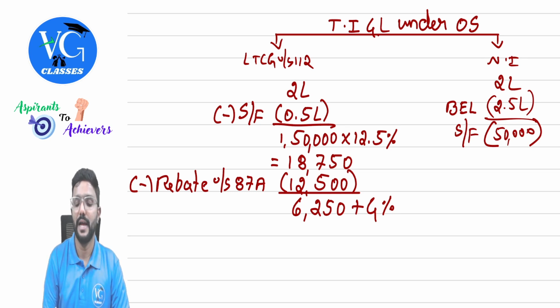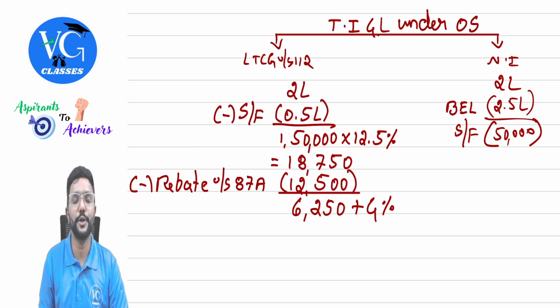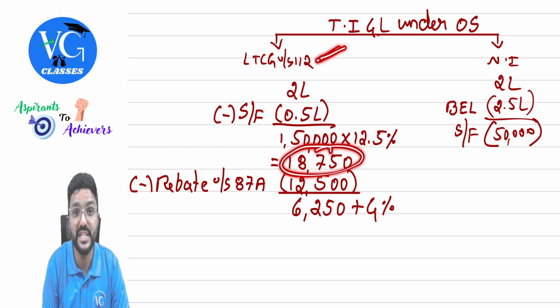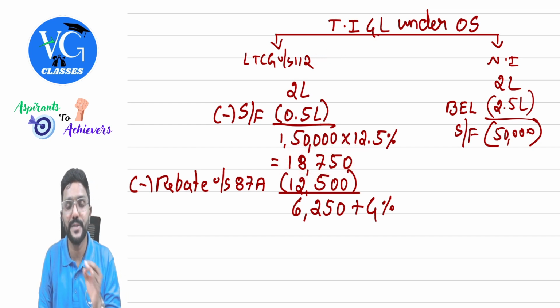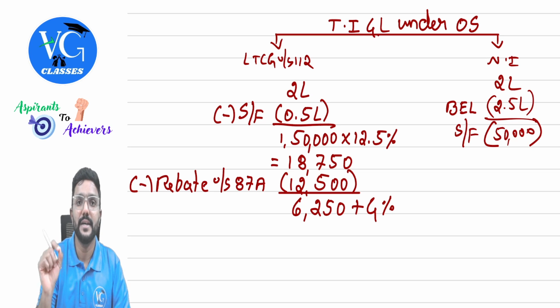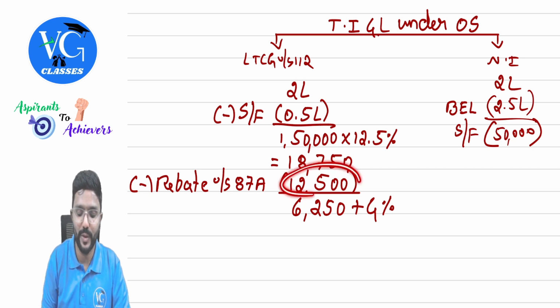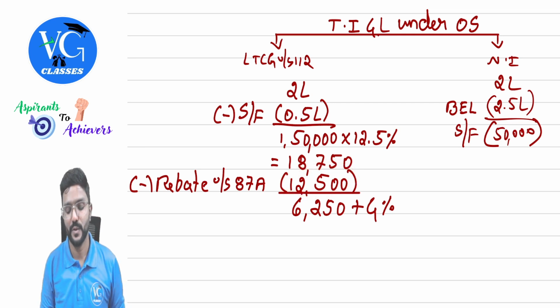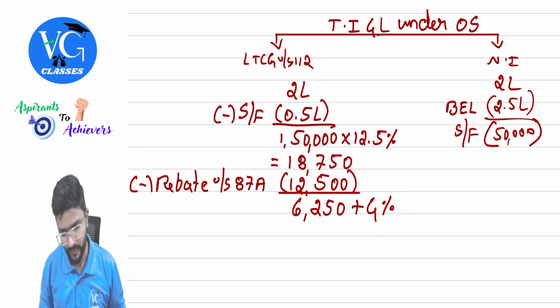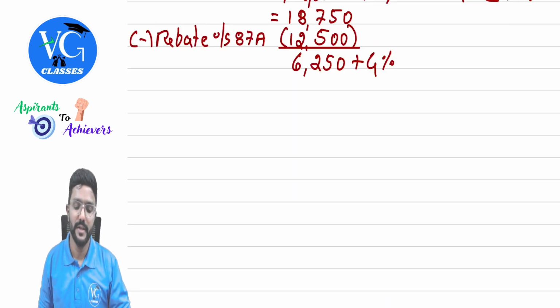Yes, it is available. As the total income is within 5 lakh under optional scheme, and whatever tax we have calculated is under section 112. Under optional scheme, rebate is not available only against 111A tax. But under optional scheme, maximum rebate is 12,500, guys. So claim 12,500 as rebate. Remaining 6,250 plus 4% is supposed to be paid. Okay, sir. Fine. Done with all these examples, guys.